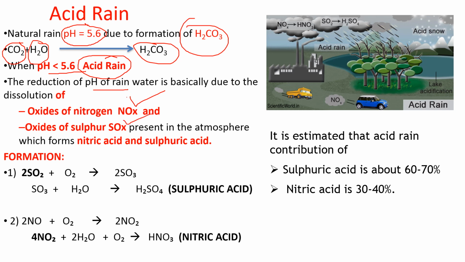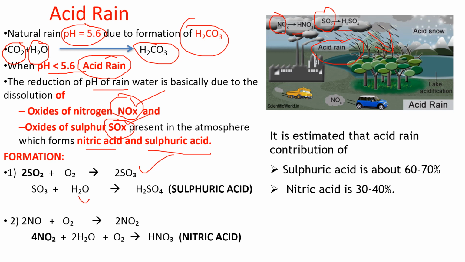This reduction in the pH of rainwater is basically due to the dissolution of oxides of nitrogen and oxides of sulfur. These are the two major components responsible for acid rain. When NOx is present, that will result in nitric acid, and SOx will result in sulfuric acid. Here in the figure you can see all the sources of NOx and SOx due to humankind that result in HNO3 and H2SO4, which combine with water and form acid rain.